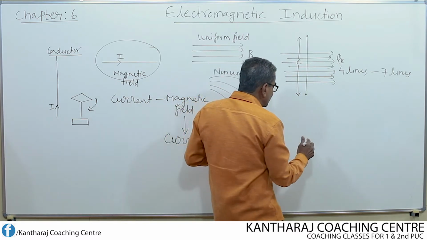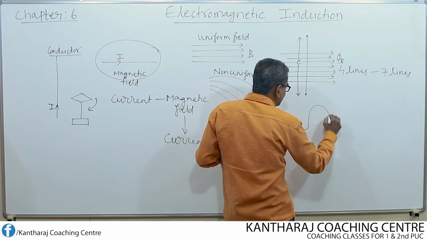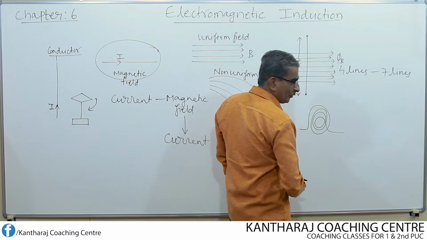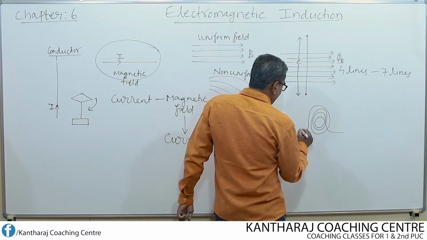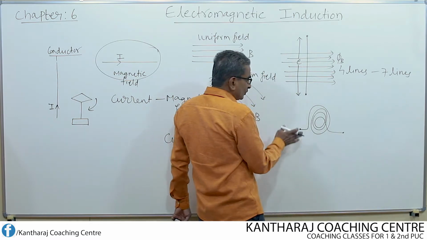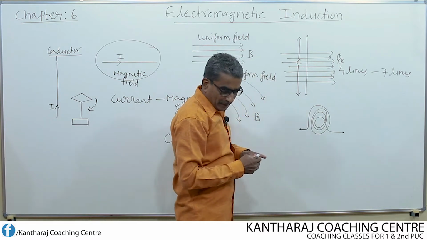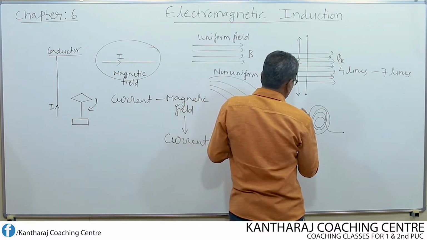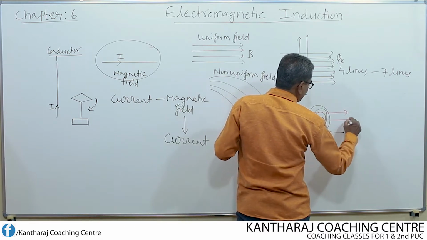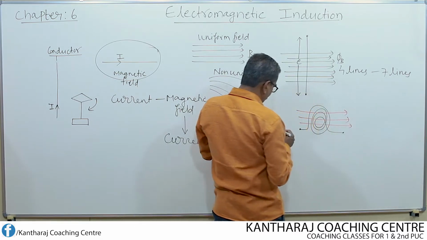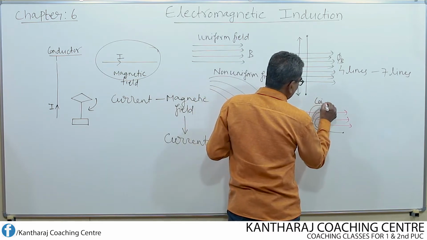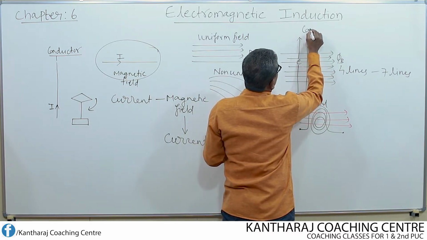Similarly, if you consider a coil of wire, say for example this is a coil of wire. Now if through this coil of wire I apply a changing magnetic field, that means the magnetic lines of force linking with this coil change, so this is nothing but a conductor.